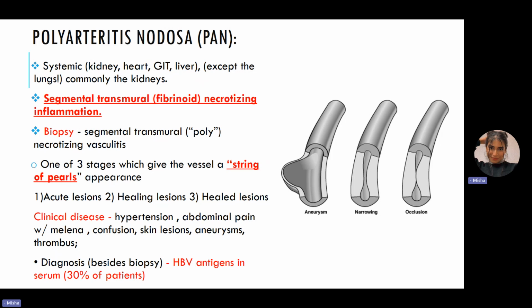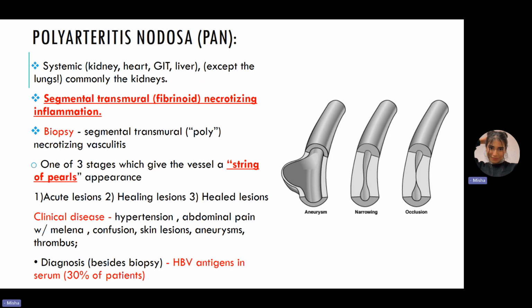Now, do not think that all of the lesions that are present are in the same stage. They can be present in different stages, in various stages. Some may be acute, some may be chronic, and that's why the size of the nodules and the thickness of the nodules can actually vary.